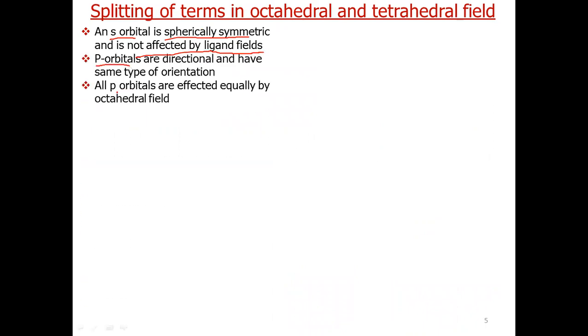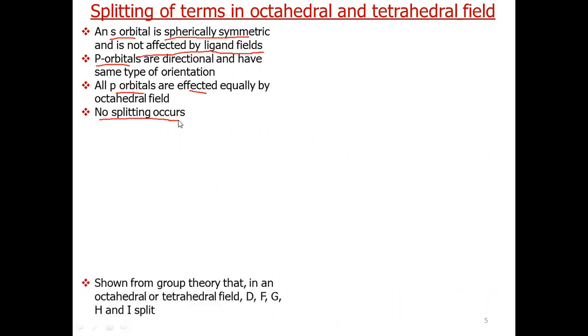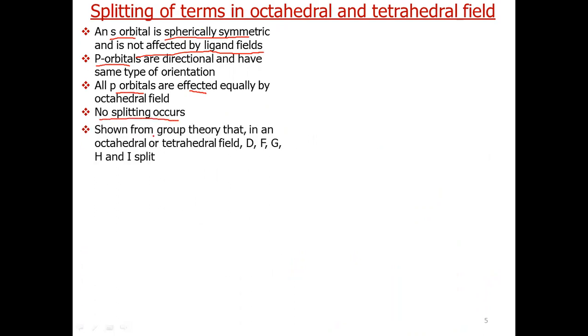an s orbital is spherically symmetric and it is not affected by the ligand fields. These orbitals are not split. Similarly, p orbitals are affected equally from all the directions in an octahedral field. They also do not split. There is a branch of chemistry called group theory.